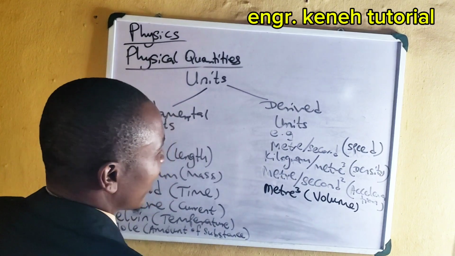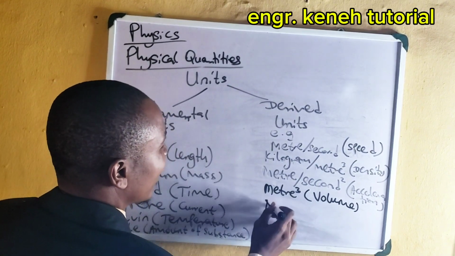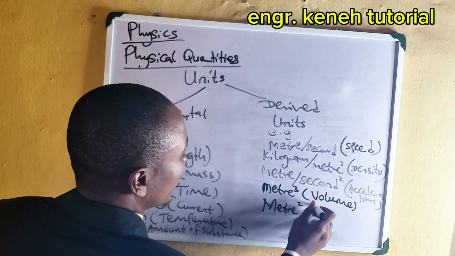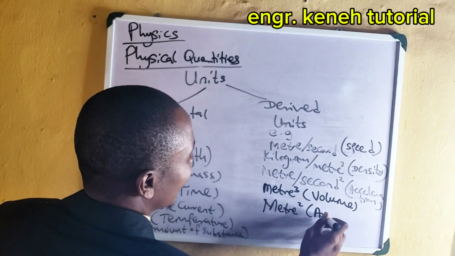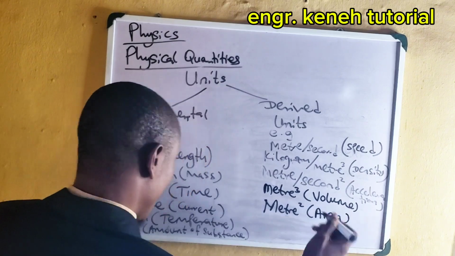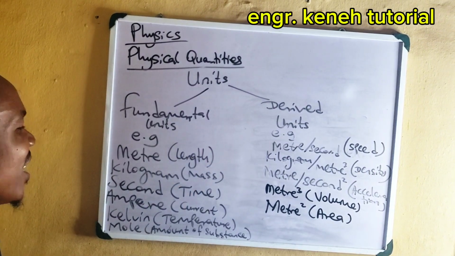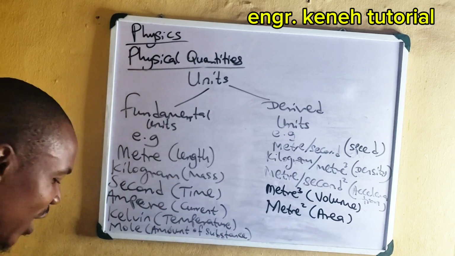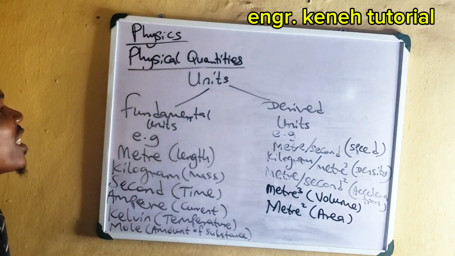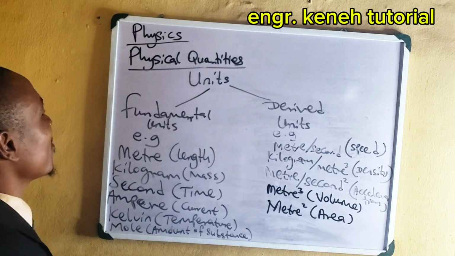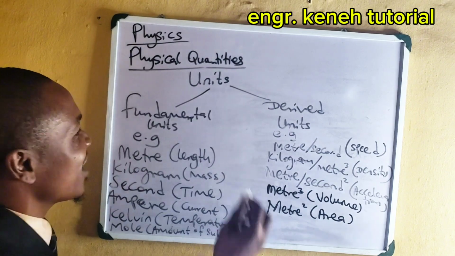Again, we have meter square. This is the unit of area. So all these are derived units, and they were gotten from the fundamental units. All right, let us discuss the difference between the two. Let's start with fundamental quantities and derived quantities.